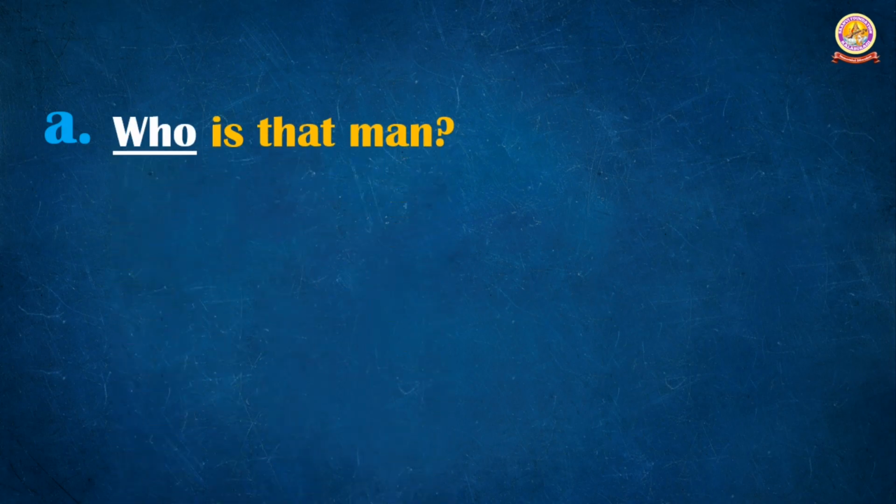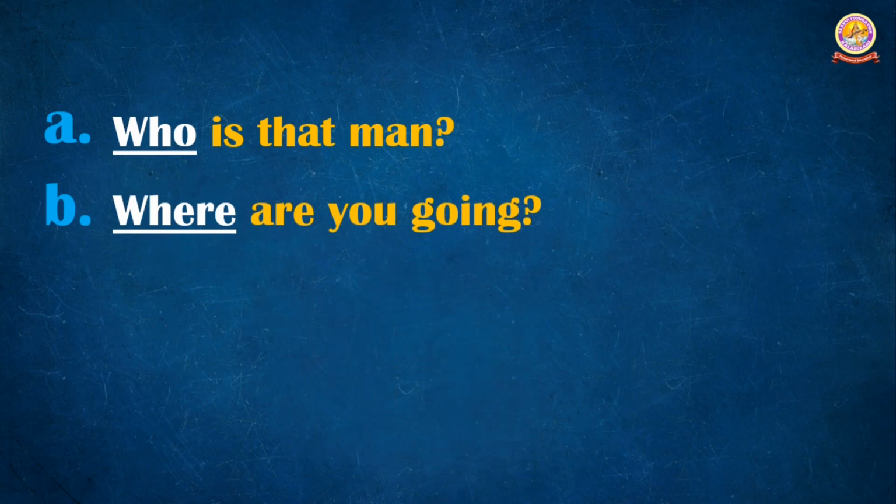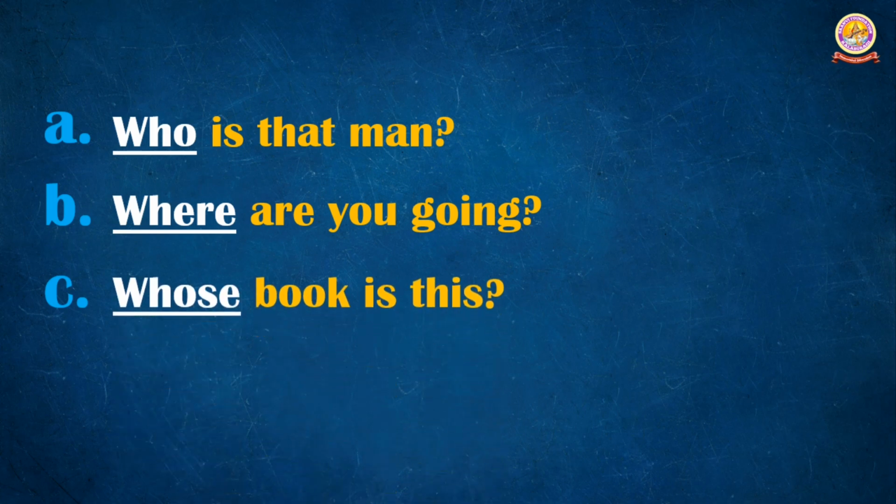Example, who is that man? Here, which one is the interrogative pronoun? Who. Where are you going? Where, W-H-E-R-E, where. That is the interrogative pronoun. Whose book is this? Whose.